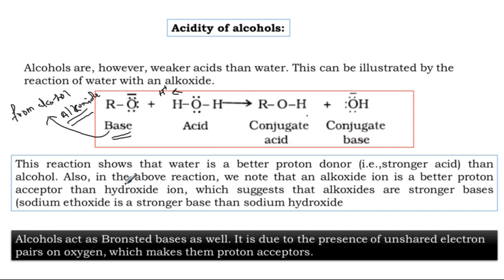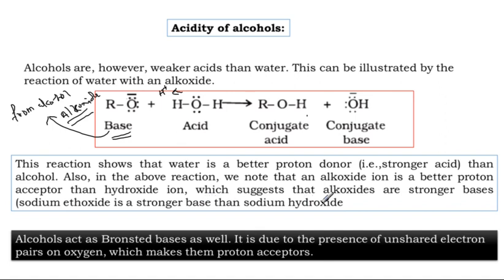Also, in the above reaction note that an alkoxide ion is a better proton acceptor. Every proton acceptor is base. Comparing hydroxide ion and RO minus, RO minus is a stronger base.